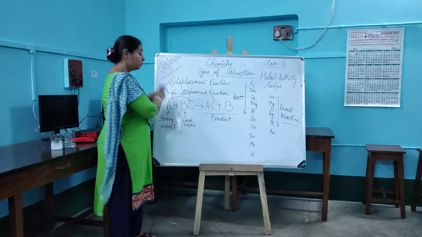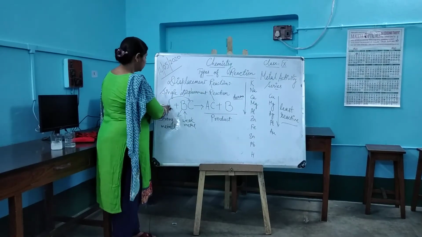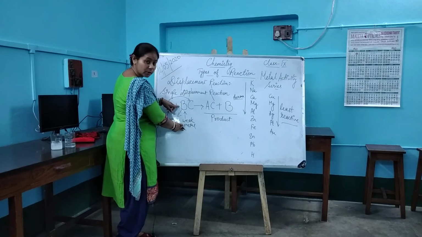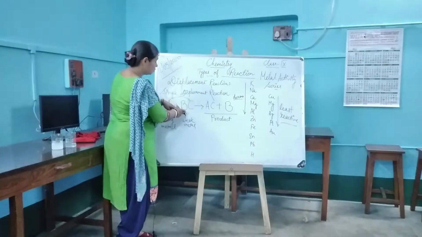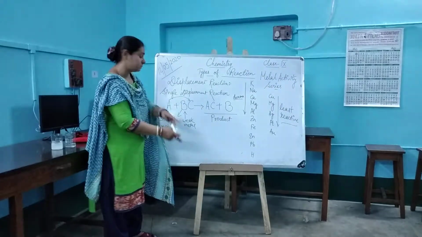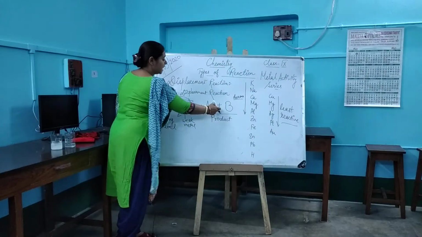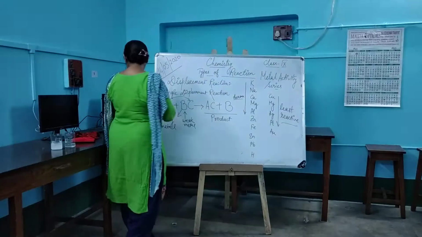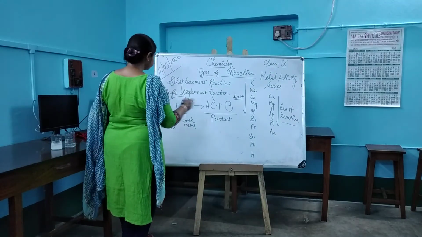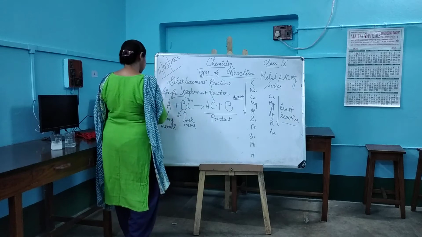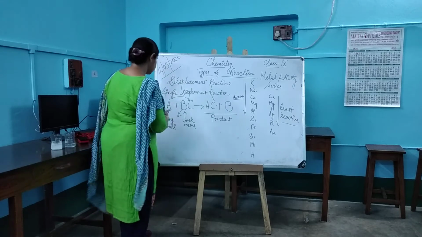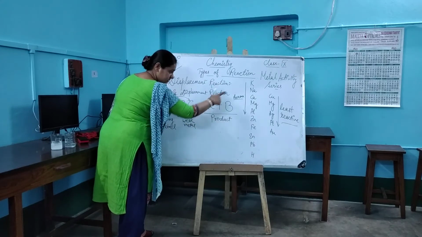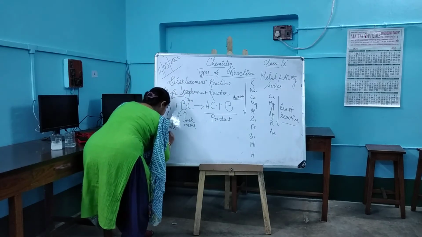Okay, so look carefully at the equation. That is, A is a strong metal, B is a weak metal. So being weak, B will be displaced by A and the product will be formed like this. Okay, now let me give you one example for it. Look very carefully over here. Look at the metal activity series. I'm giving you the example.